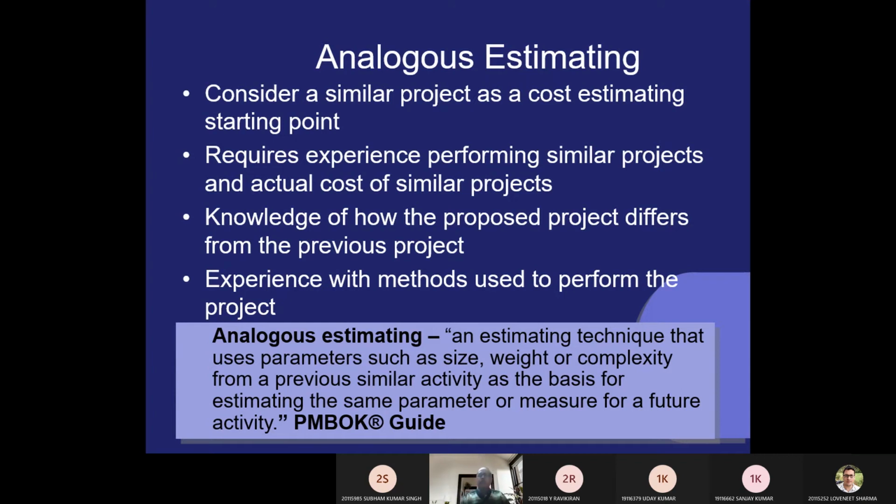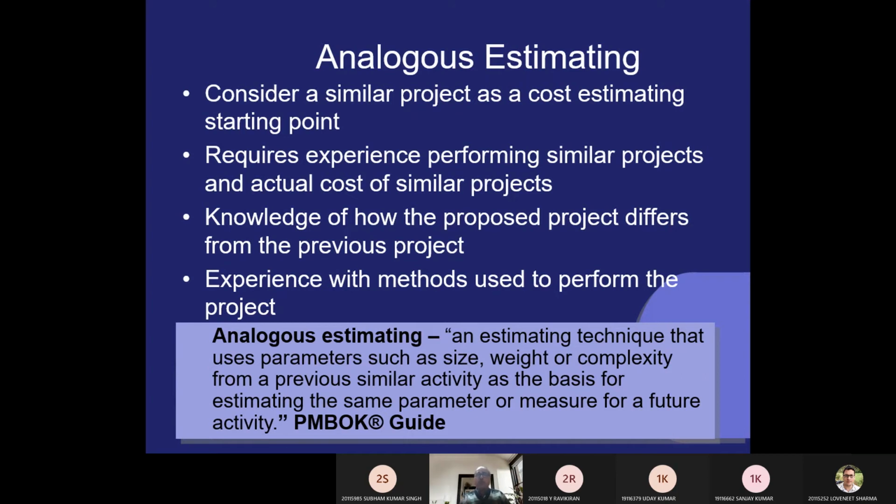Consider a similar project in the analogous estimation method. What we are doing as a project manager: suppose I have already made a bridge, the same type of bridge. Suppose I am making a bridge on the Ganga river, right? And another bridge we have already constructed on the Jamuna river of the same size and same width. So we know what the cost was. So a similar project's cost I have taken as a starting point for cost estimating. It requires experience performing similar projects, and you have to see the actual cost of a similar project.